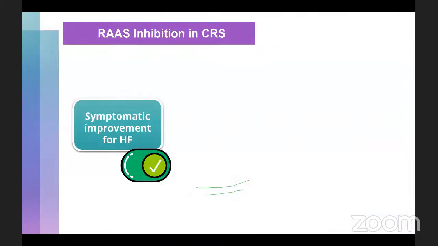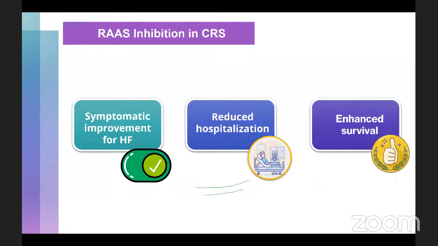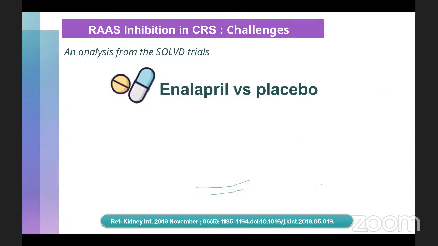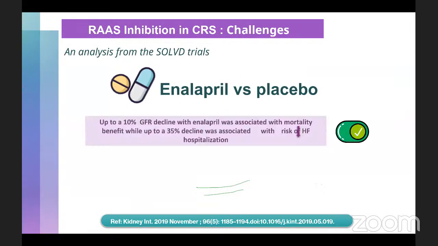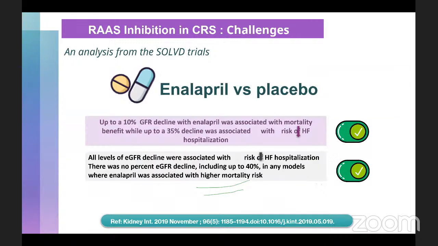Now, role of RAS inhibition in CRS: it definitely brings about symptomatic improvement for heart failure, reduces hospitalization, and also enhances survival. A study which involves RAS inhibitor in CRS is the SOLVD study, which compared enalapril versus placebo. The main crux of the study is that across all levels of GFR decline, enalapril was associated with decreased risk of heart failure hospitalization, and also, at a very increased level of GFR decline, it was still associated with higher mortality risk.